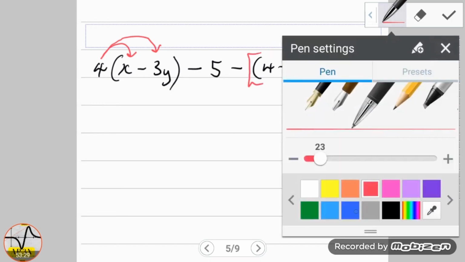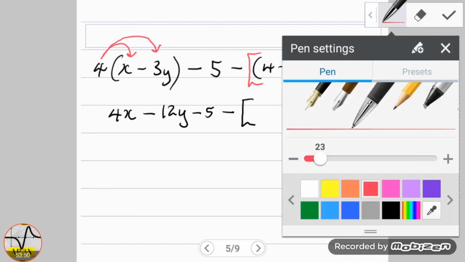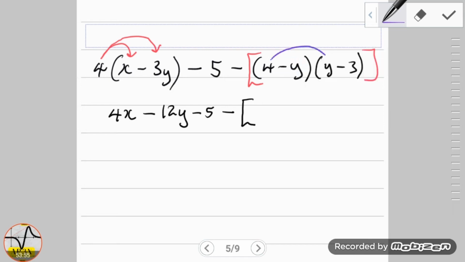So first I'm going to go ahead and I'm going to distribute my 4 times x is in fact 4x, take away 4 multiplied by 3y, that's negative 12y. I'm going to return my minus 5 here, and then I'm going to make a distribution of my binomial expressions. Now, to do this then, what we're looking at then is in fact taking the 4 and distributing it with the y's and the minus 3 over here. Then I'm going to take the minus y and distribute it here and here.